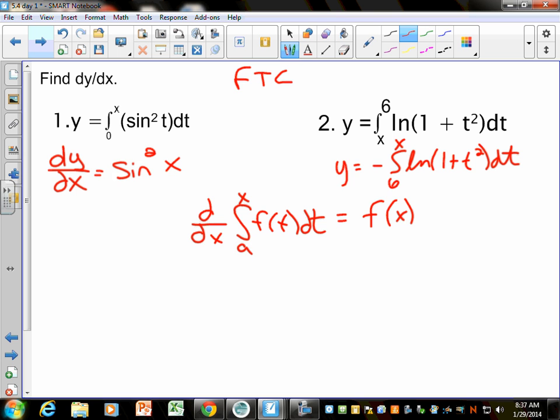And then, once I have it set up like the fundamental theorem, I can just replace this with x. But now there's a negative in front of it. So the dy/dx, or the derivative of that, is going to be negative ln of 1 plus x squared.